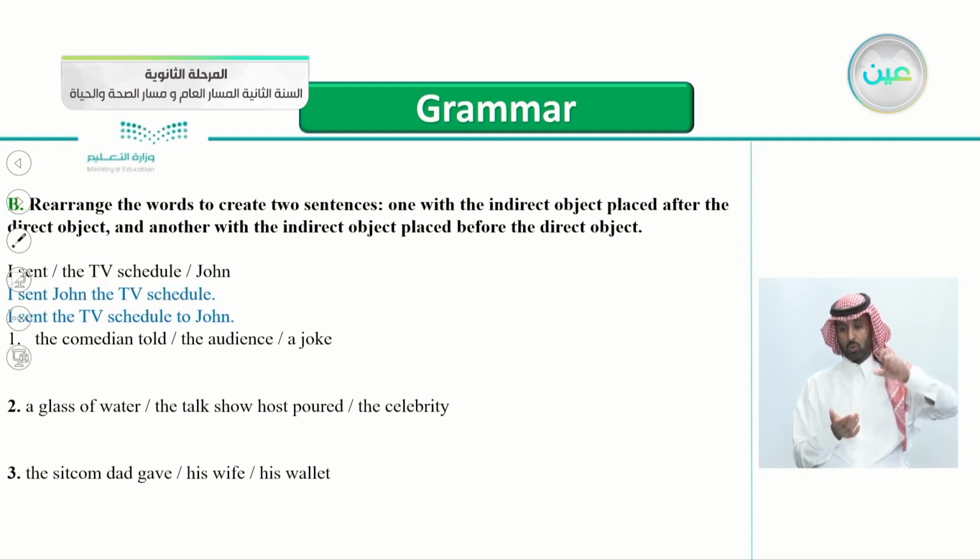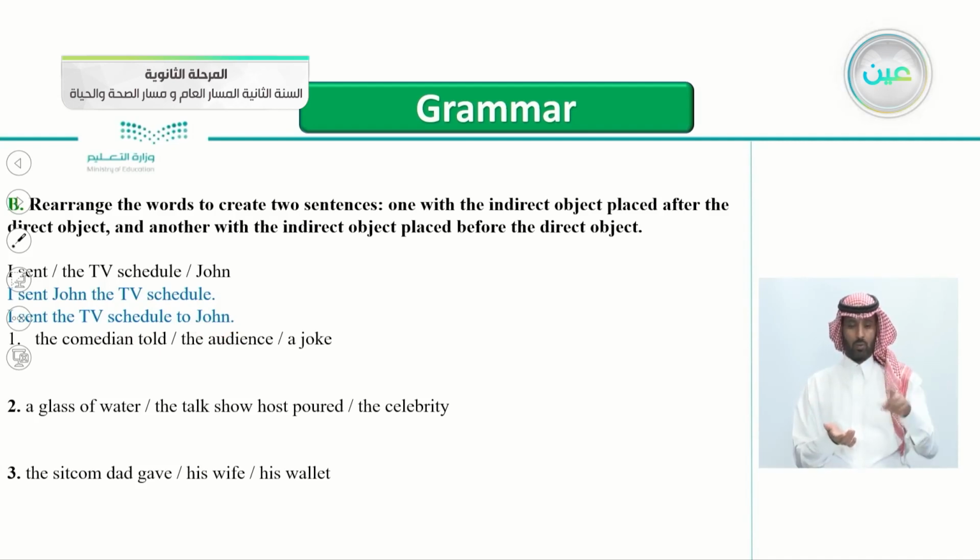And the other one is, I sent the TV schedule to John. So which is the direct object here? Yes, the direct object is the TV schedule, and the indirect object is John. So now you know it's an easy exercise.